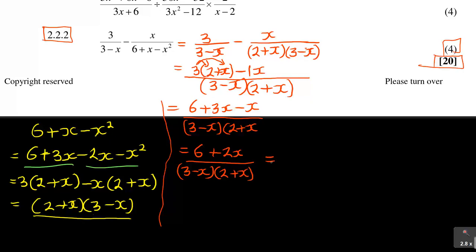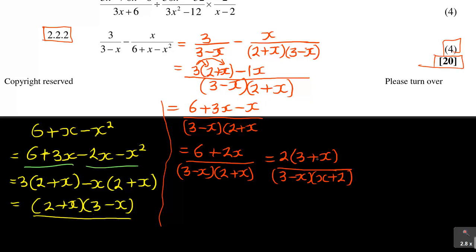And then when you continue that, factorize 2 on top, you have got 2 into 6, it will be 3 plus x, right, over 3 minus x and x plus 2. So this seems to be the final part.